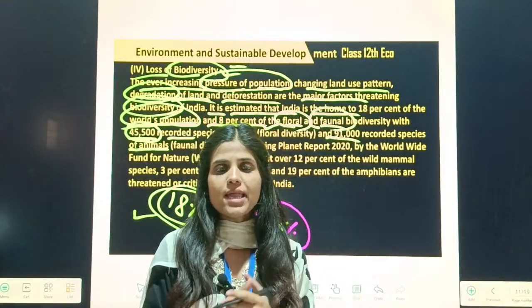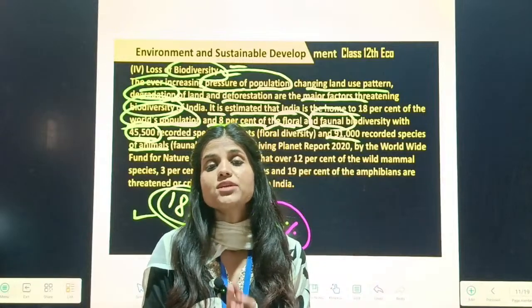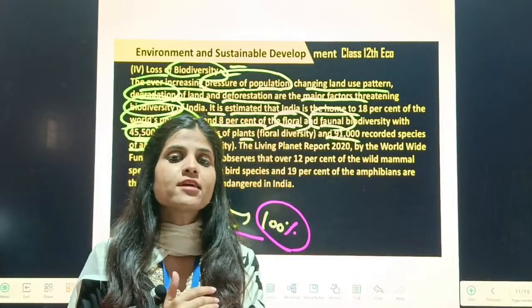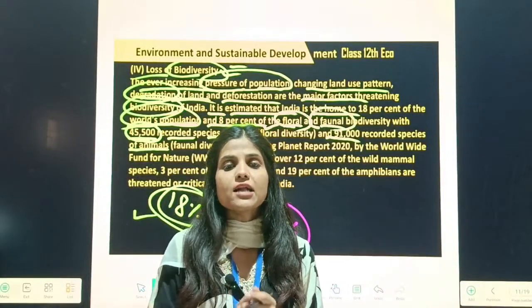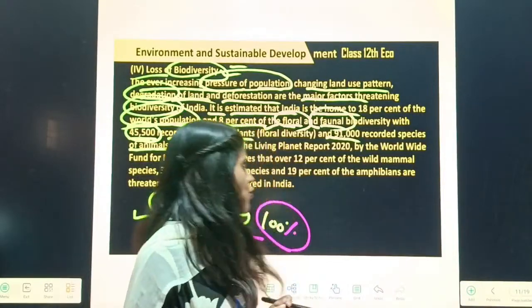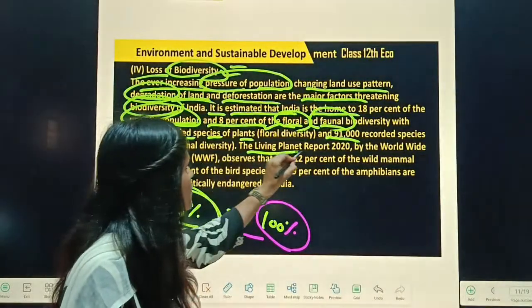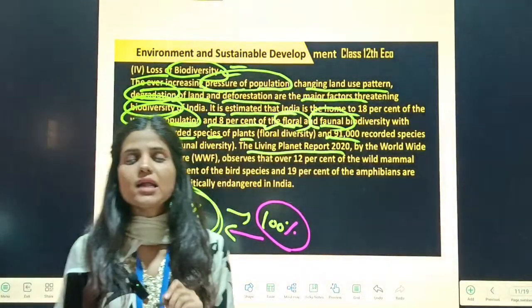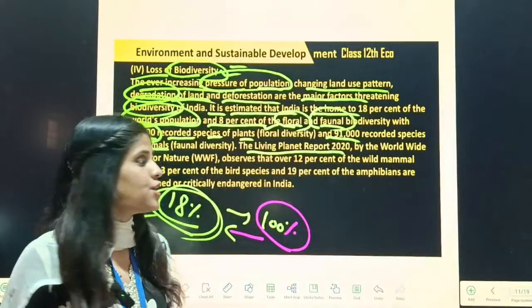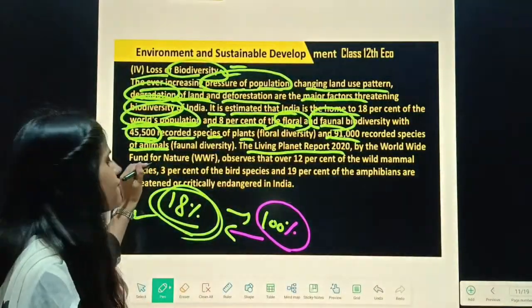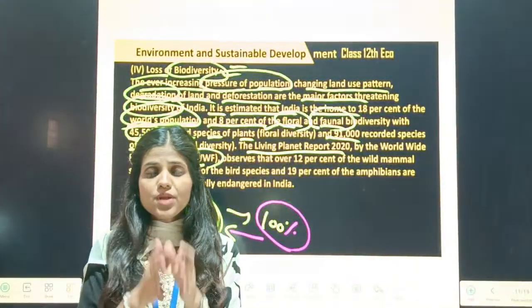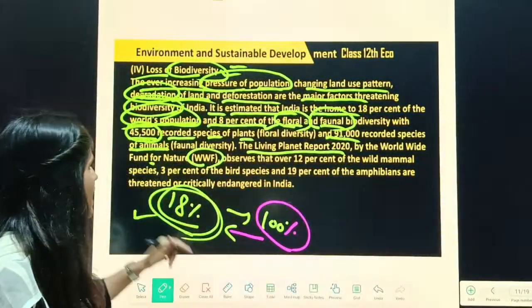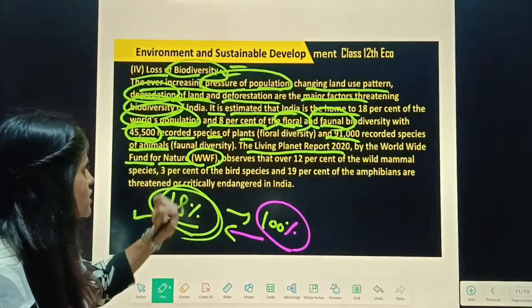And the next one is your animals. Both are a major aspect when we are talking about the condition or the state of the environment, and these are important factors from the nature point of view. So according to the Living Planet Report, surveys in 2022 by the Worldwide Fund for Nature, that is known as your WWF. The full form is Worldwide Fund for Nature.